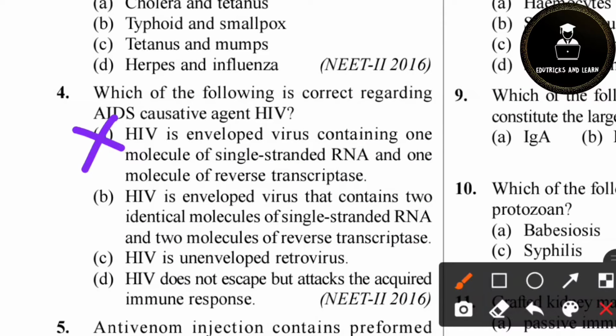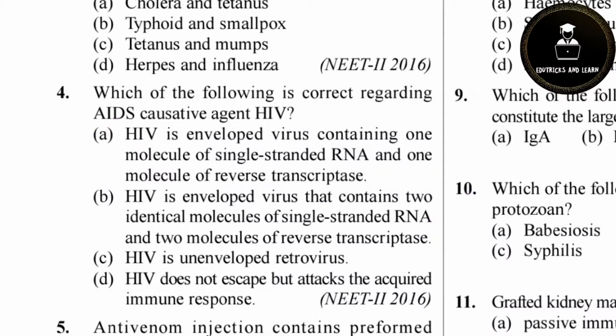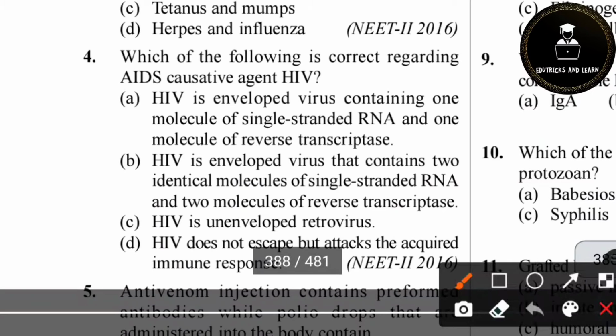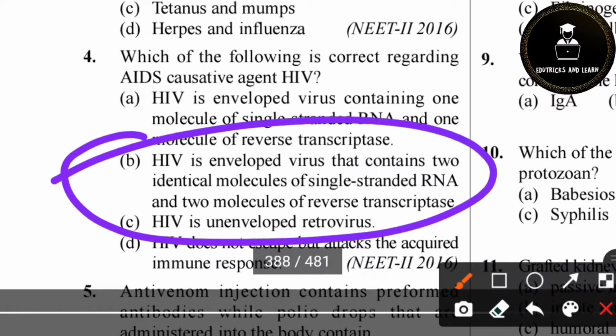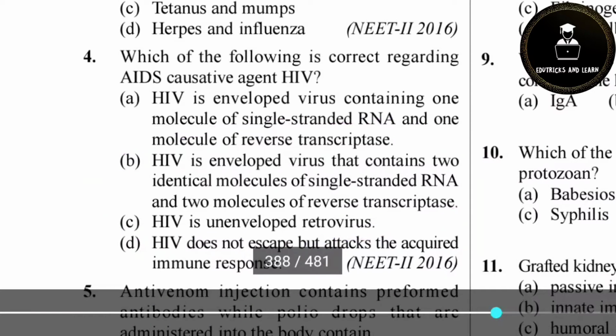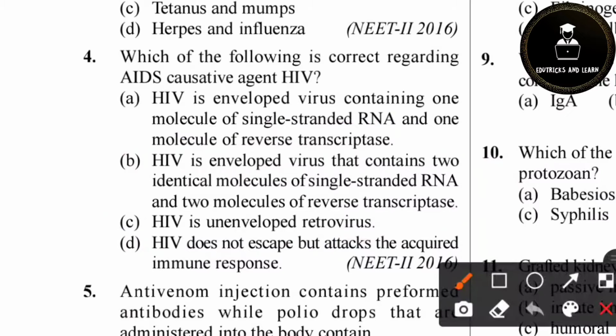Option B: HIV is an enveloped virus, correct. Two identical molecules of single-stranded RNA, correct, and two molecules of reverse transcriptase, correct. So option B is the right answer. Option C: HIV is an unenveloped retrovirus. It is wrong. HIV is a well enveloped retrovirus which has a protein coat and another coat.